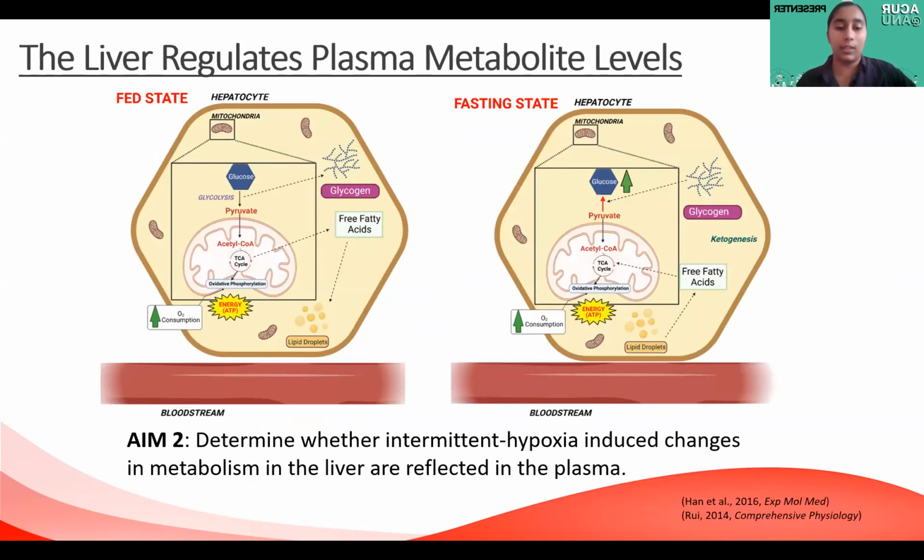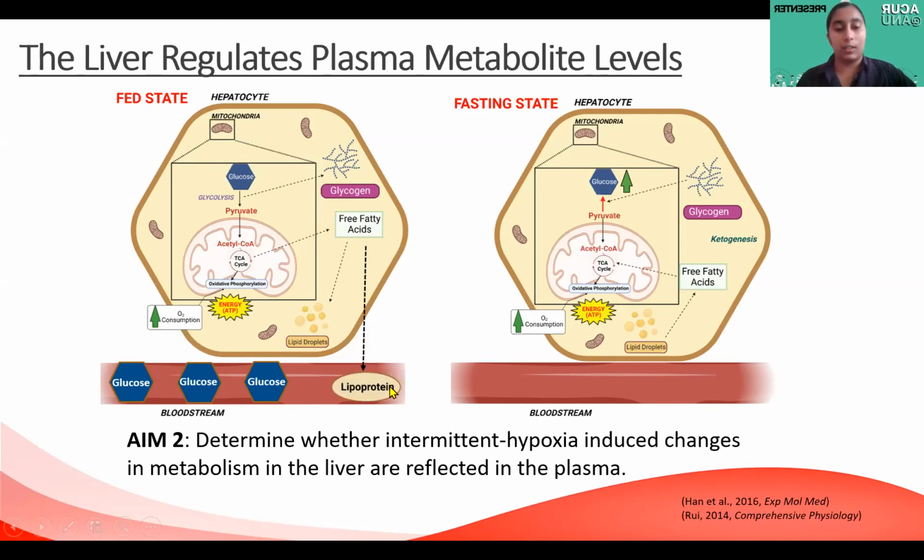To understand how altered metabolism in the liver might drive cardiometabolic disease, we need to go back to the basics of how the liver functions on a cellular level. In the fed state, the liver uptakes about 2/3 of glucose from the bloodstream and breaks it down through a number of metabolic reactions to produce energy. The excess products of these reactions are then stored in the form of glycogen and fats in the liver cell. They can also be delivered back to the bloodstream via lipoproteins.